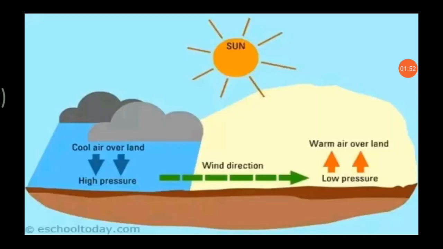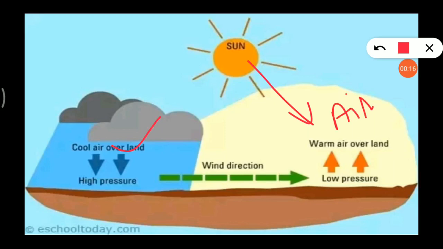Now next we have, look here in the picture, sun rays are falling here and here they are not. What happens when the sun rays fall? Air gets heated and then after it rises upward. It vacates the area and there becomes a low pressure area, right? Now what happens?